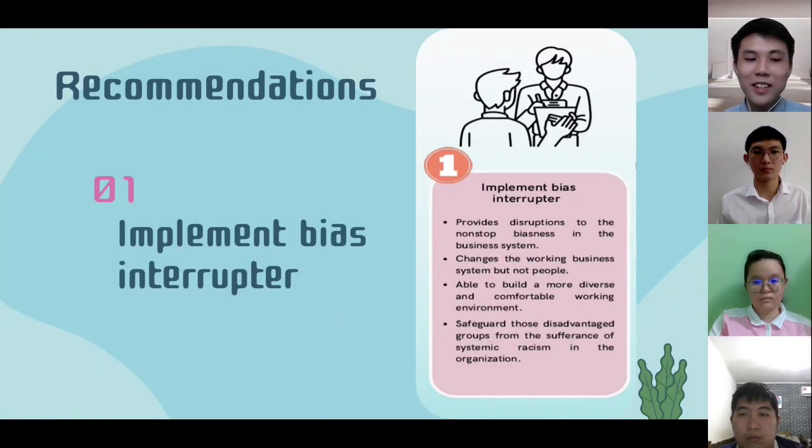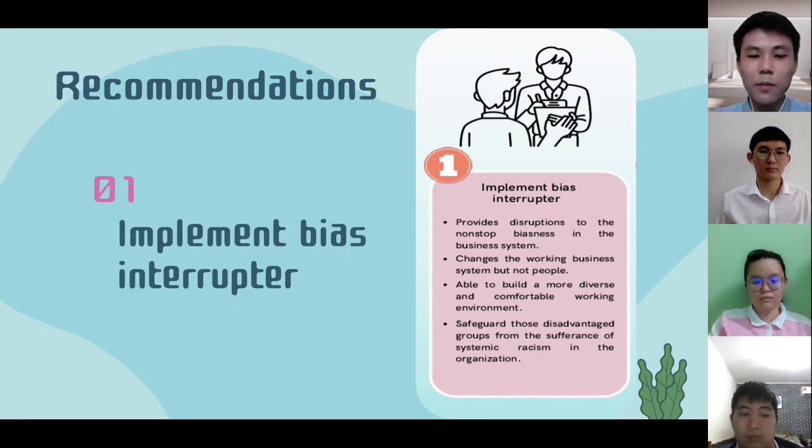Thank you, Sugena. I am Tan Wai Kang with metric number 76952. And now I will continue with our recommendations for this issue discussed. Our first solution is by implementing bias interrupters. A bias interrupter is actually a small and simple change to the existing business system that reduces discrimination.